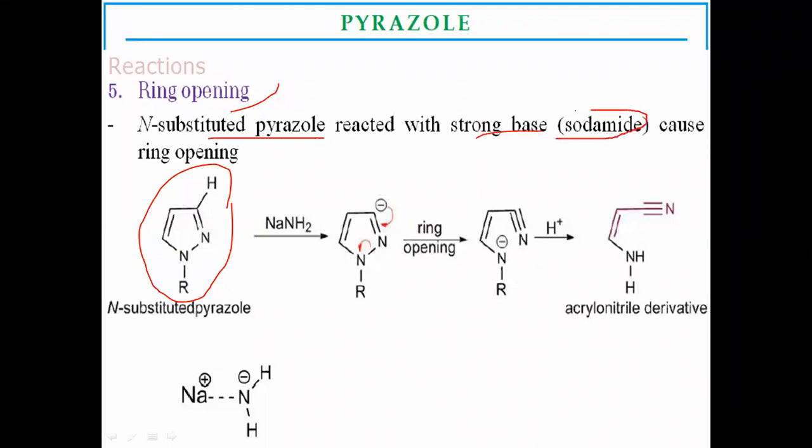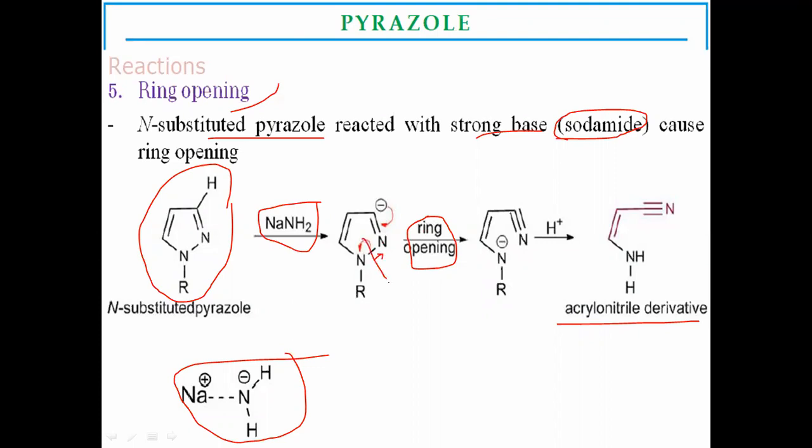Sodamide, NaNH2, is used. They react to form the ring-opened final product, a nitrile derivative, with the help of sodamide. The unsubstituted pyrazole undergoes reaction to form the ring-opened acyclic compound, an acrylonitrile, with breaking of the N bond in the pyrazole, followed by protonation to form the substituted acrylonitrile product.